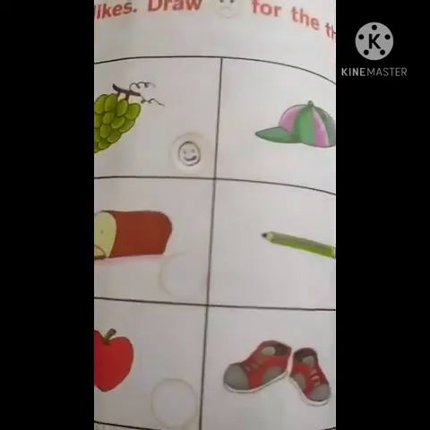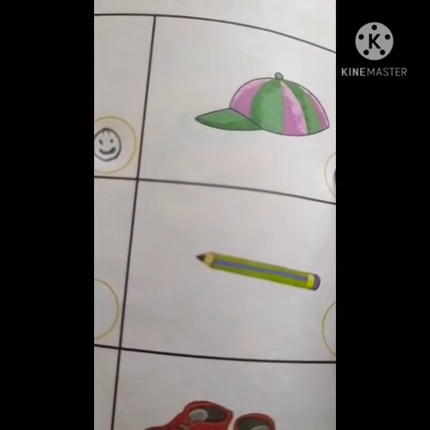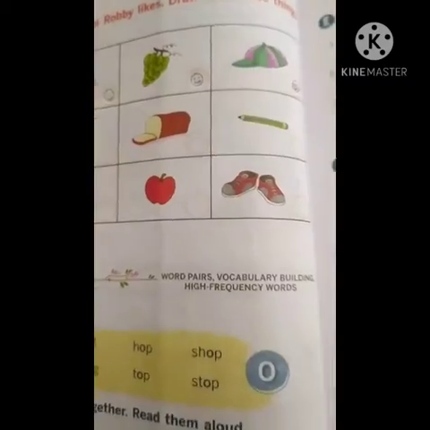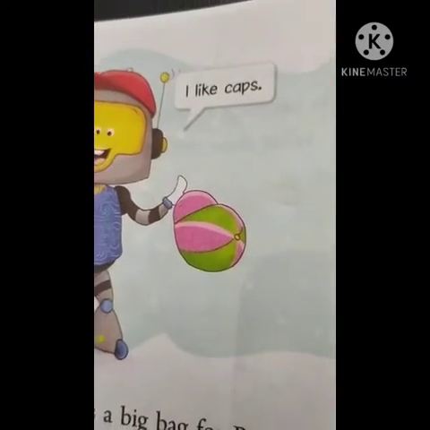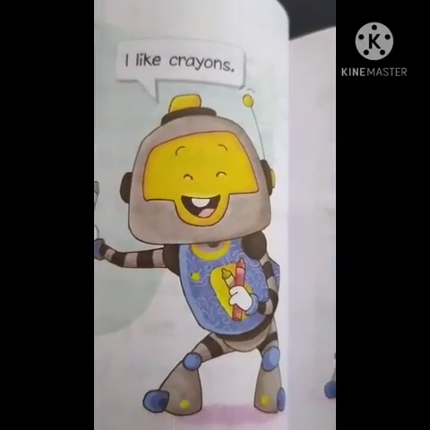Caps. Yes, he likes caps a lot, I like caps, right? Yes, here also you have to draw a smiley. Okay, draw neatly, children. Shall we check otherwise? See, I like caps, I like crayons. Yes or no? So that you have to draw.